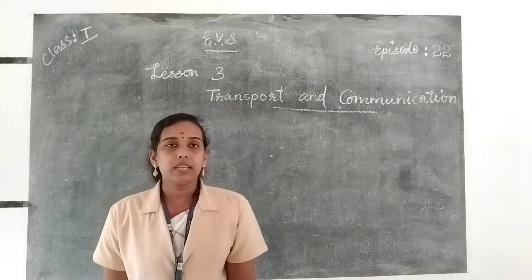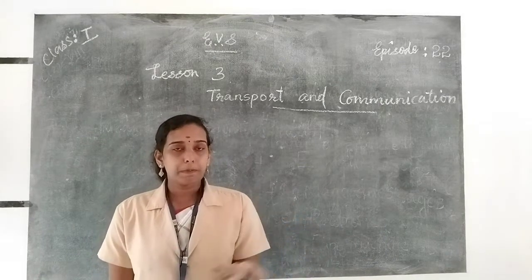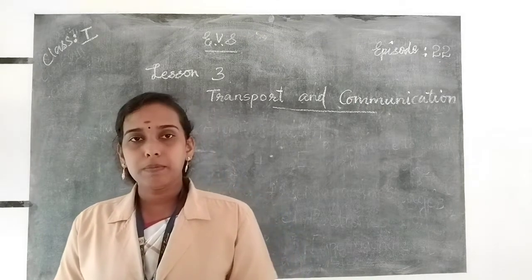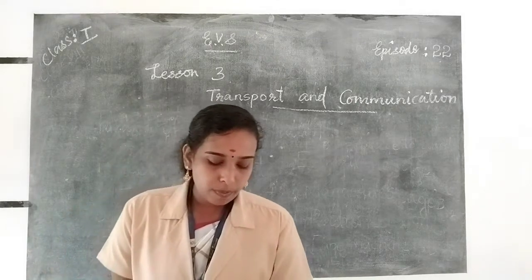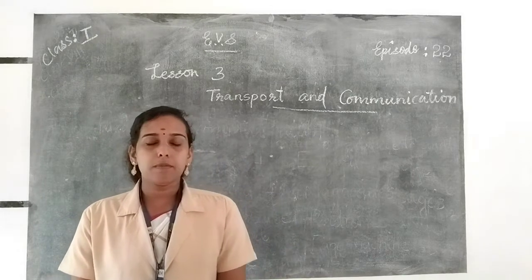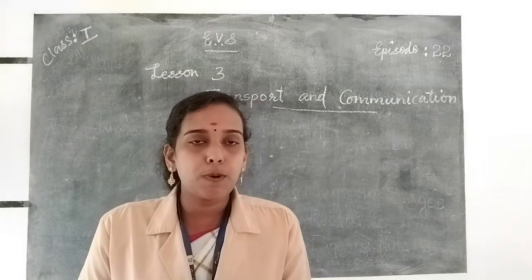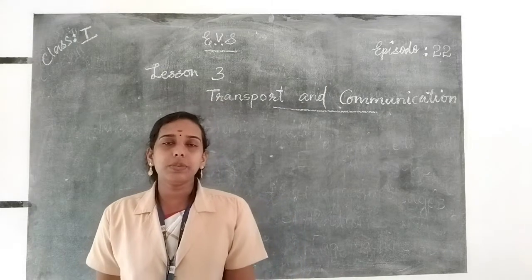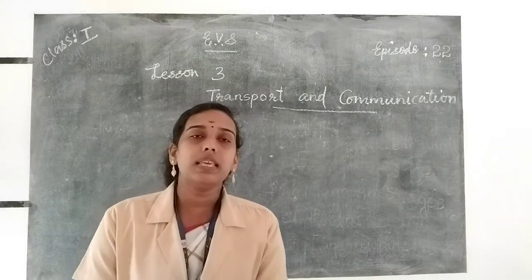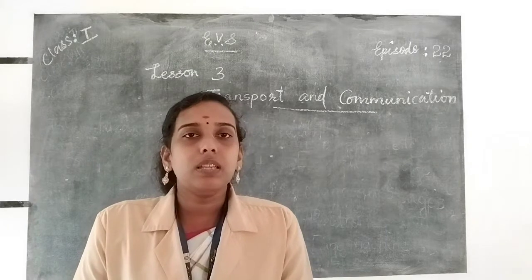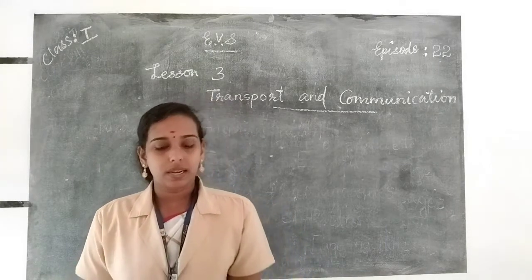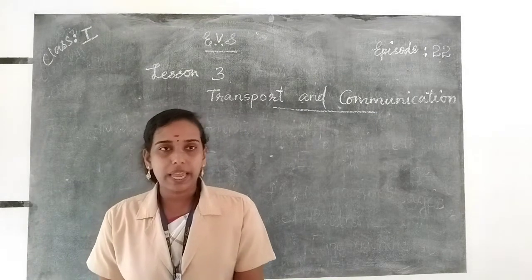The means of communication are letter, newspaper, smartphone, email, fax machine, etc. So write any 3 means of communication. Then how many modes of transport are there? There are 3 modes of transport and they are land transport, water transport and air transport. Then what is communication? Sending and receiving of messages between 2 or more persons is called communication. Then on what do trains run?